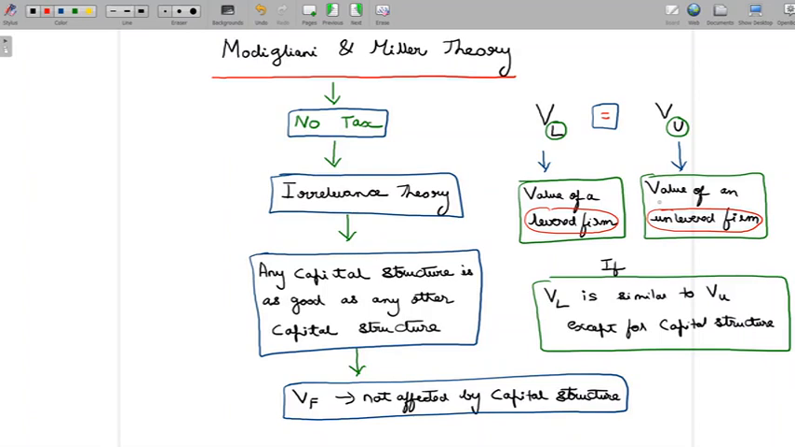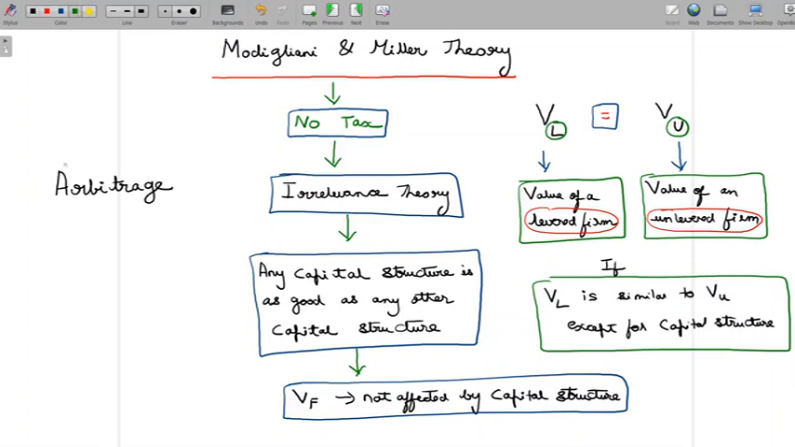So if they have a difference in their value, Modigliani and Miller say that that difference is completely temporary, and there is something that can be done to ensure that the difference vanishes, and at a point in time, the value of the levered firm again becomes equivalent to the value of the unlevered firm. So what is that one thing that can be done to ensure that if at all there is any difference between levered firm and unlevered firm, the difference vanishes? That's going to be the focus of our discussion here. That's called arbitrage.